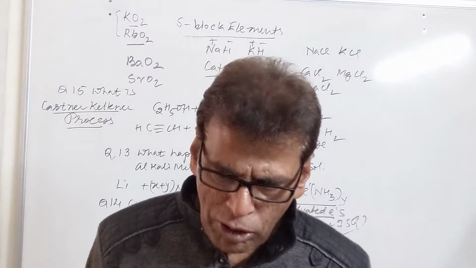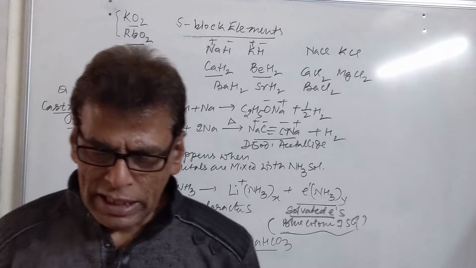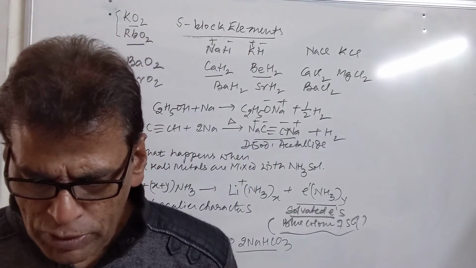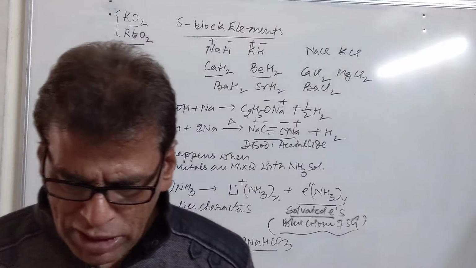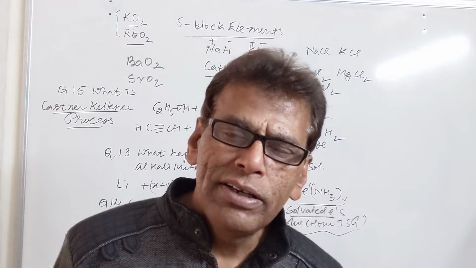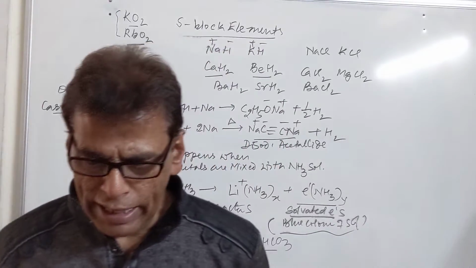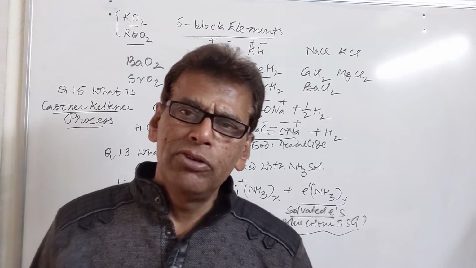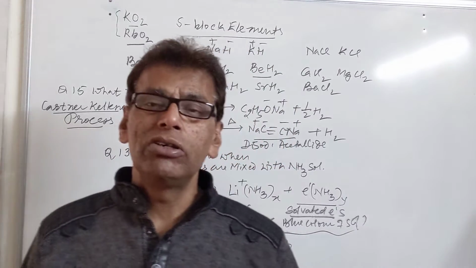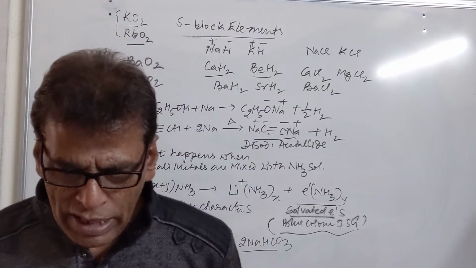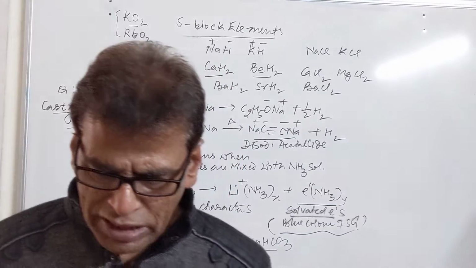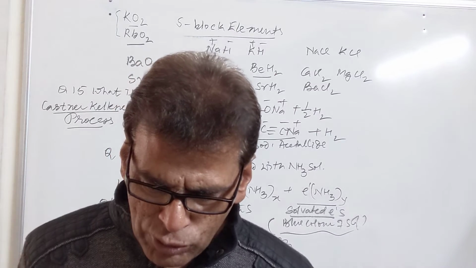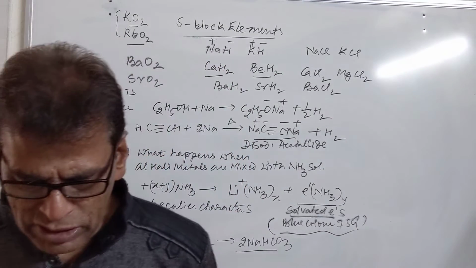Then we have properties and uses of NaOH. It is a crystalline solid. It is used in the preparation of washing soaps. Its melting point is 591 Kelvin. It is deliquescent, it can absorb moisture from the air. You might have seen salt or NaOH getting moist during the rainy season because they absorb moisture from the air. It is used in the preparation of artificial silk, in the preparation of cotton, and in the cleaning of machines and metal sheets.